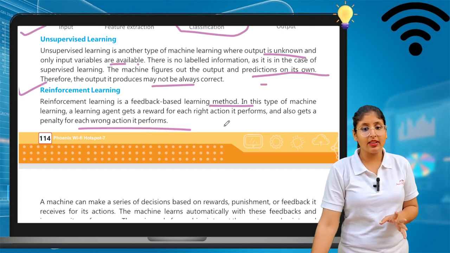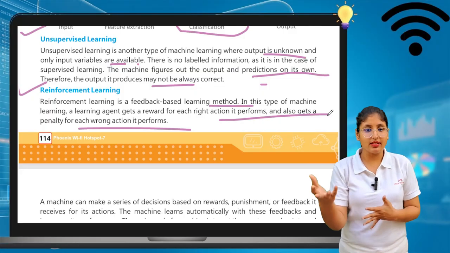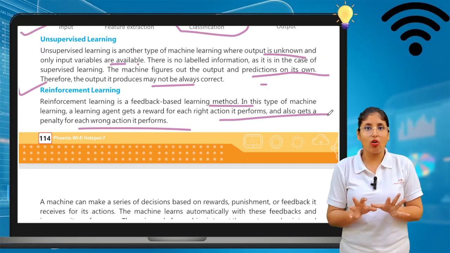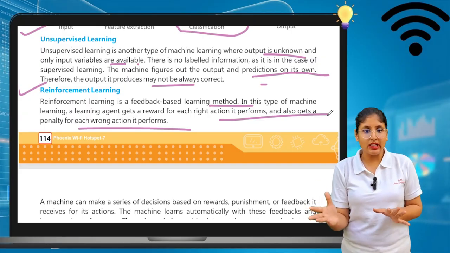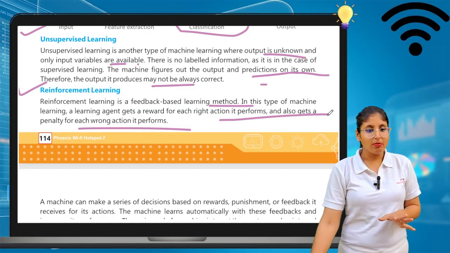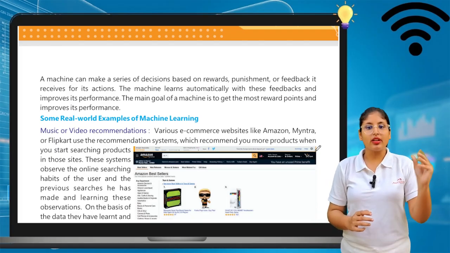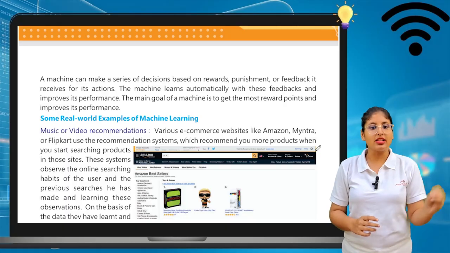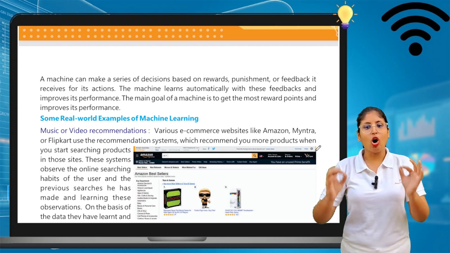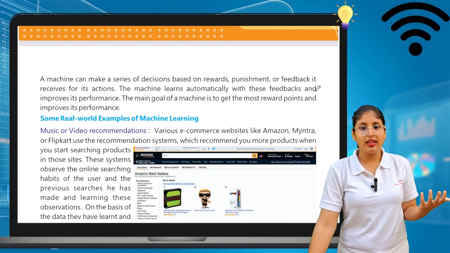When you do it right, they give you praise, they give you a reward, and when you get it wrong, they give you a penalty, because this is how reinforcement learning works. So a machine can make a series of decisions based on the reward, punishment, or feedback it receives from the action. The machine learns automatically with this feedback and improves its performance.